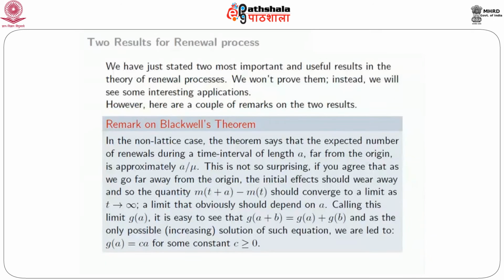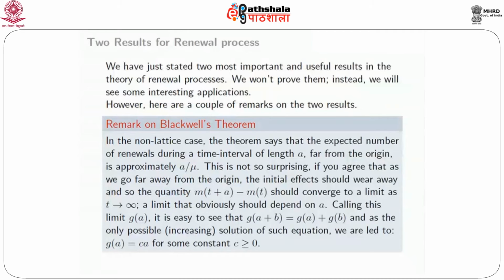In other words, if you take such a time interval of length a far from the origin, then the expected number of renewals during that time interval is close to a over mu. Now, this is not so surprising. If you agree that as we go far away from the origin, the initial effects should wear away, and therefore this quantity should converge to a limit as t goes to infinity, then it's not so difficult to see why the limit must be a over mu.